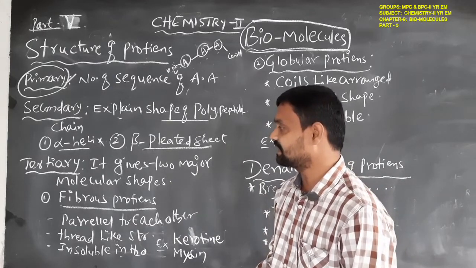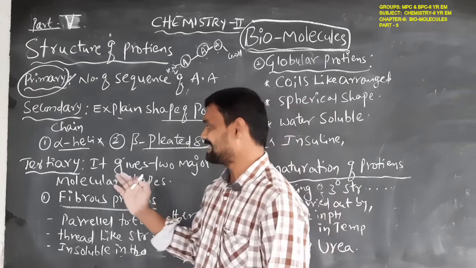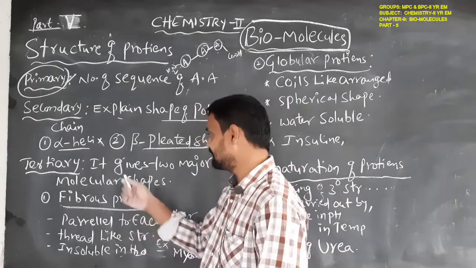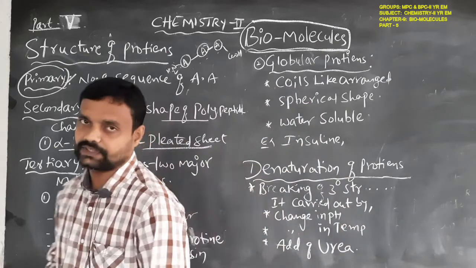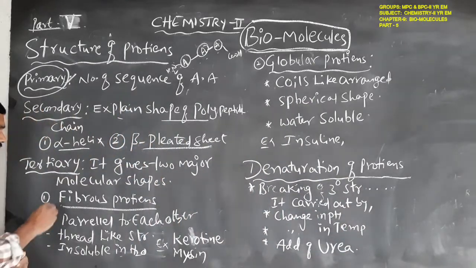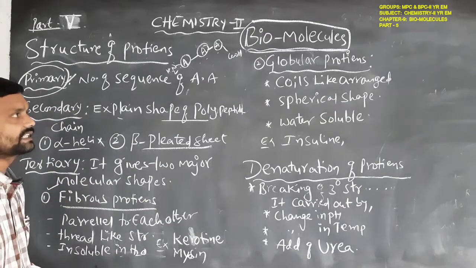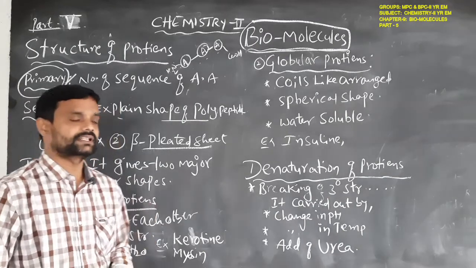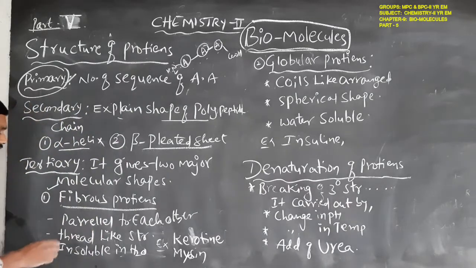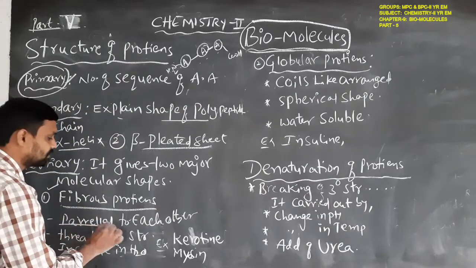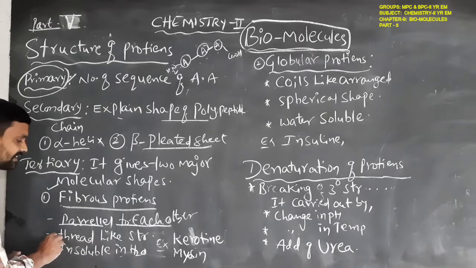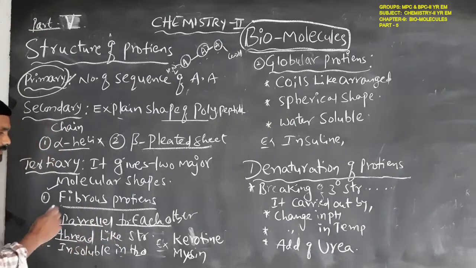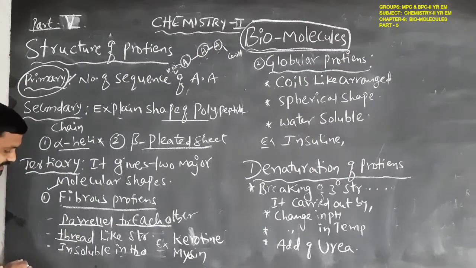Then the tertiary structure of the protein gives the two major molecular shapes of the protein. One is the fibrous proteins, another is the globular proteins. Fibrous protein means they are arranged parallel to each other, and they have a thread-like structure.